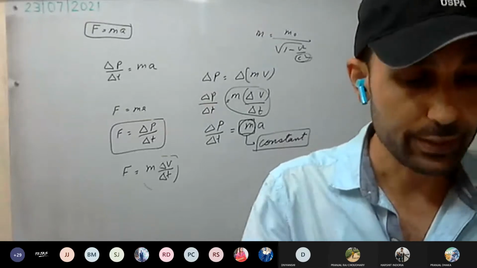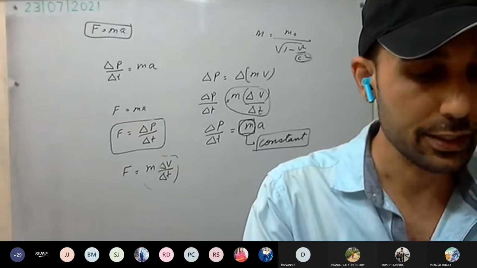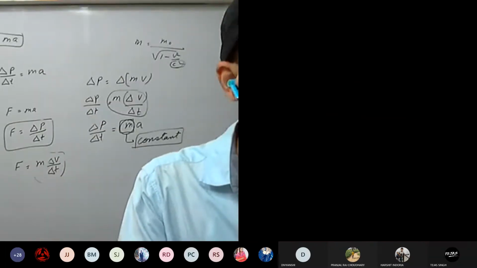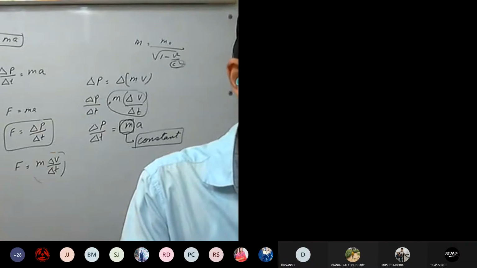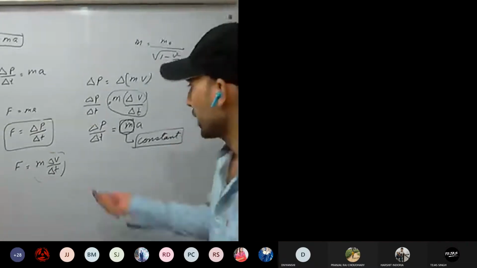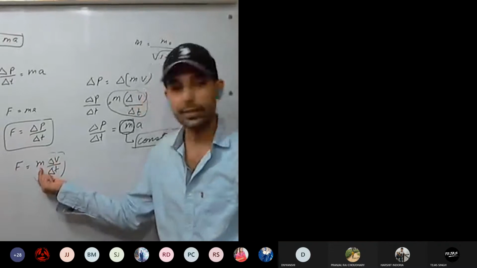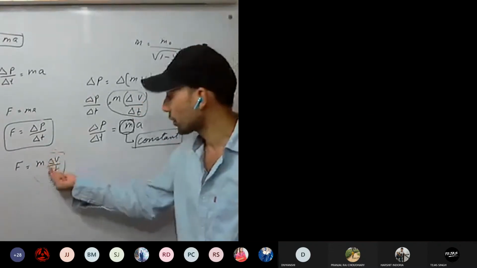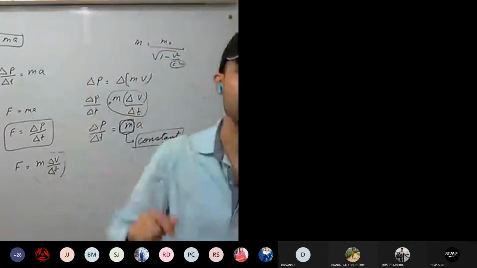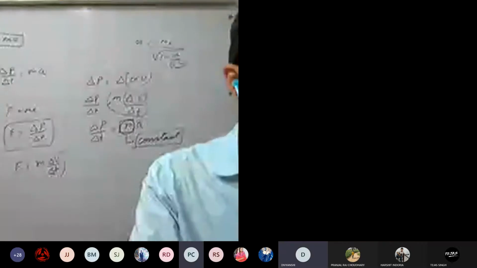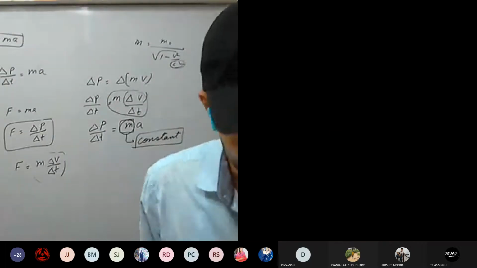These two conditions on page number 67, second column, you can see written in italics. These two conditions are very important. Always remember, these may be asked in the exam as well. So in Newton's second law, we have assumed mass is constant, it is not varying, and the velocity is much less as compared to the speed of light. You all have understood this one? These two points are very important.